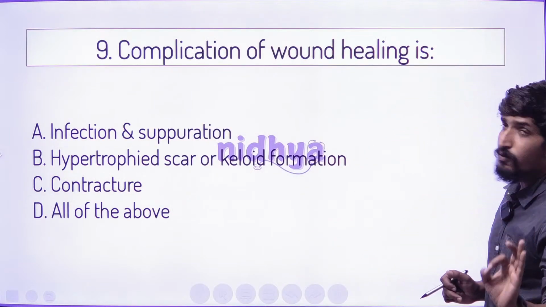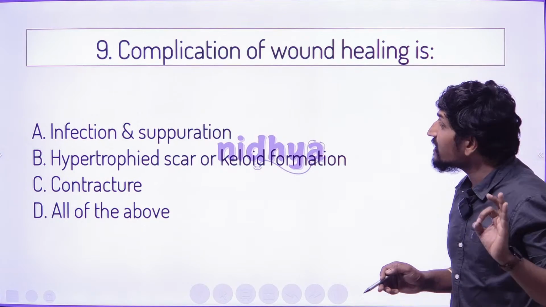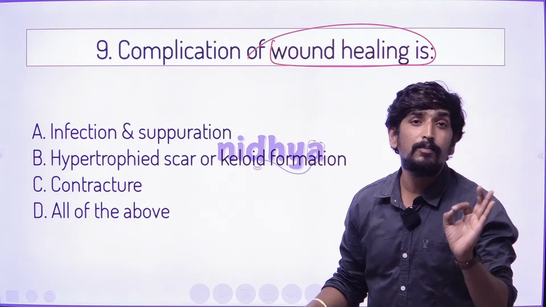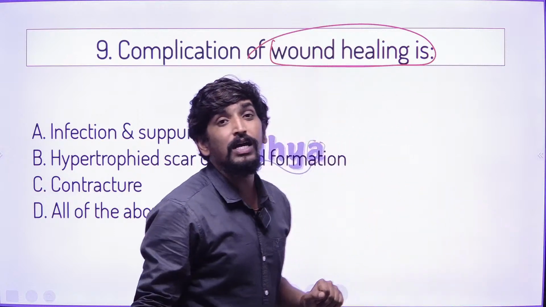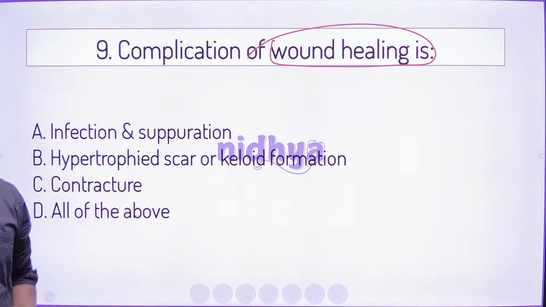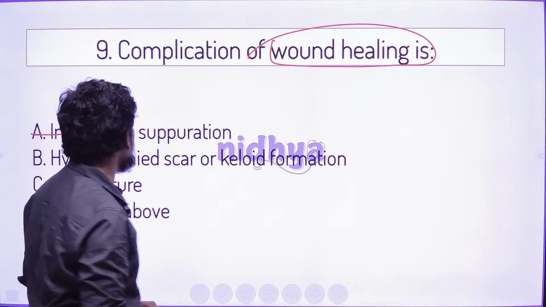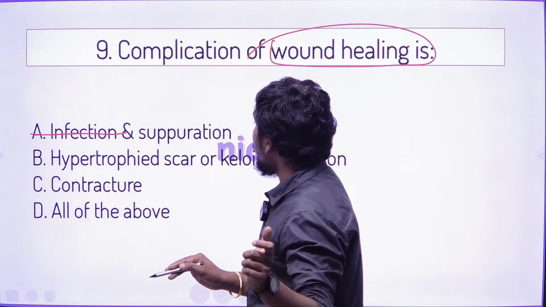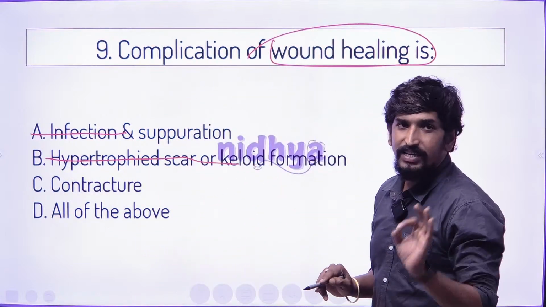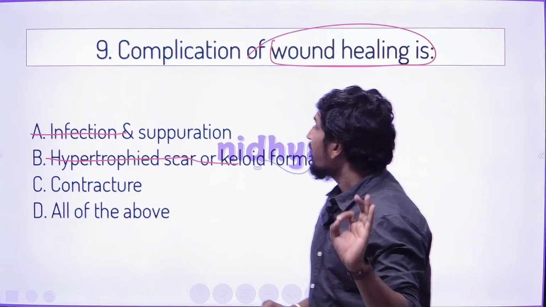The ninth question is, the complication of wound healing is what? If the wound healing process is delayed, what complication can we expect? There is a chance of infection, suppuration and infection can be seen. There is a chance of a hypertrophic scar, keloid formation, and contracture also.